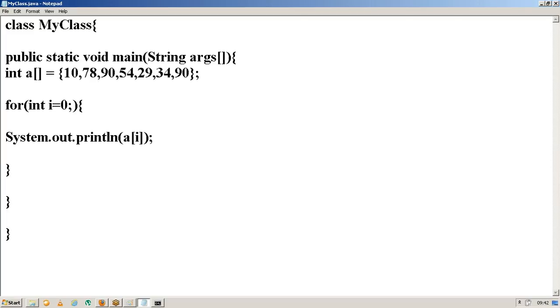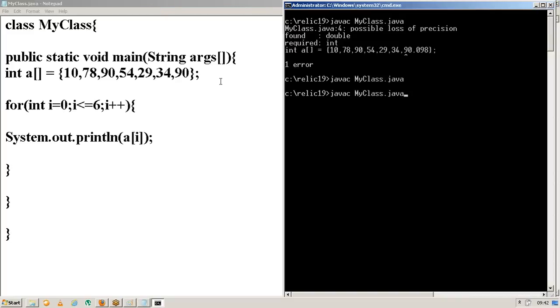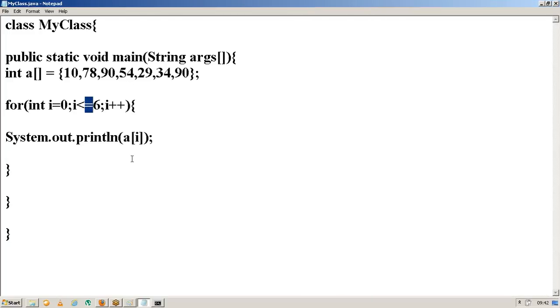So now what do I need to do? I need to create a loop here, which is used to retrieve the data from this array. If you want to display the value, you have to give a of some index value. The index value has to vary from 0 to 6. I should be less than or equal to 6 and i plus plus. Let me compile this.